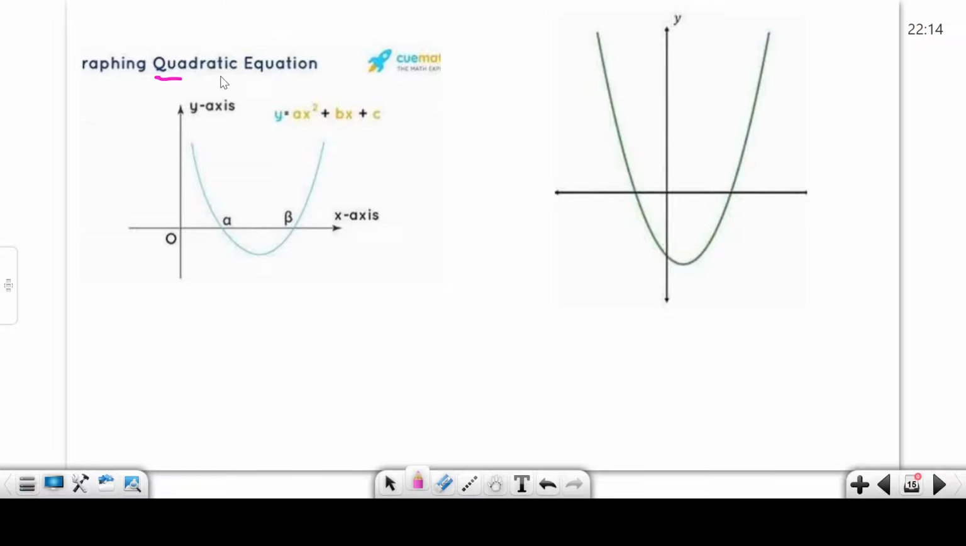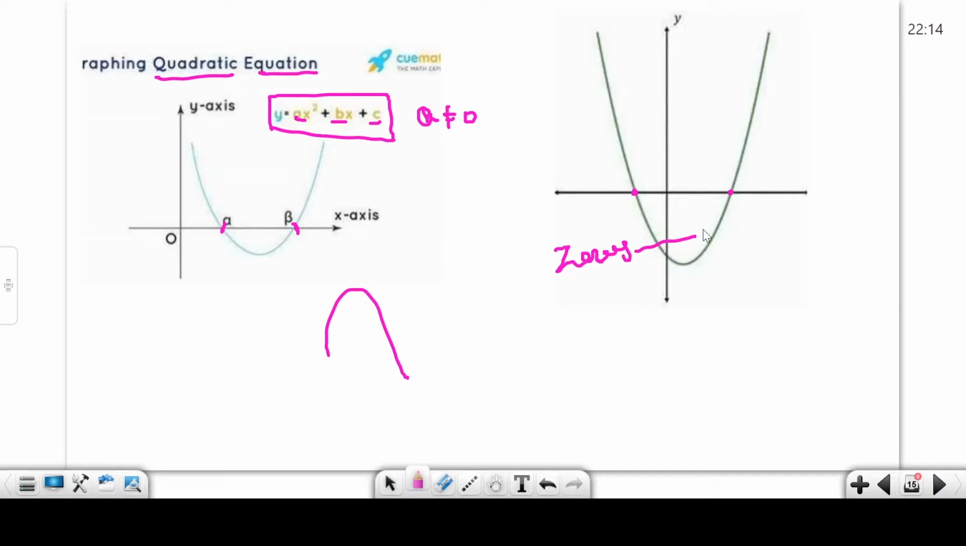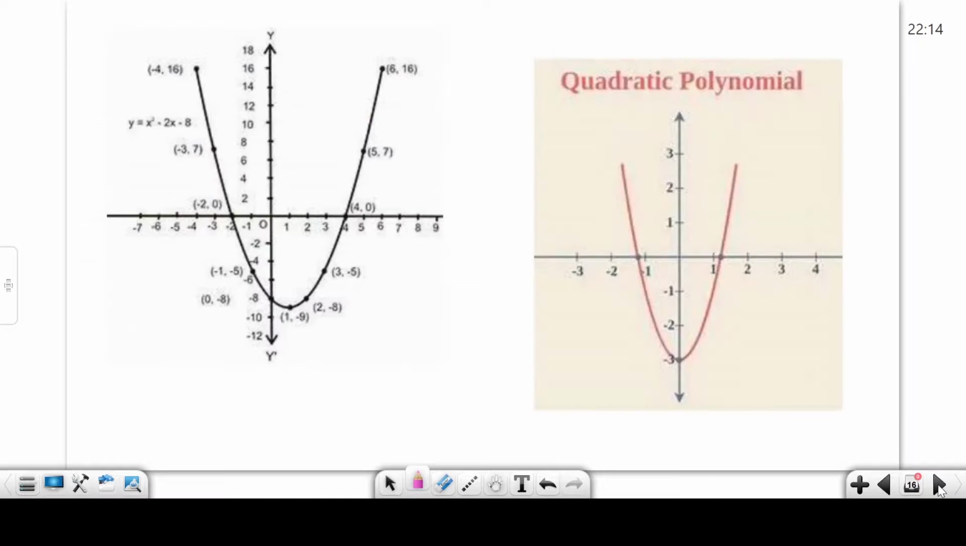Okay, the graph of a quadratic equation always becomes like this and like this. Okay, alpha and beta are the 2 zeros of the quadratic equation. The quadratic equation standard form is ax square plus bx plus c. A, b, c are constants where a is not equal to 0, and b and c may or may not be. Okay, this also shows a quadratic equation. How many zeros? 2 zeros.